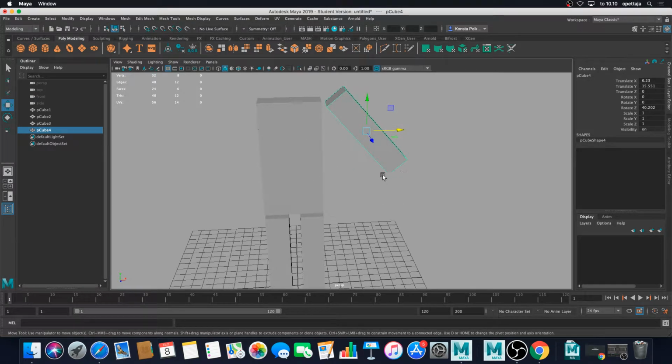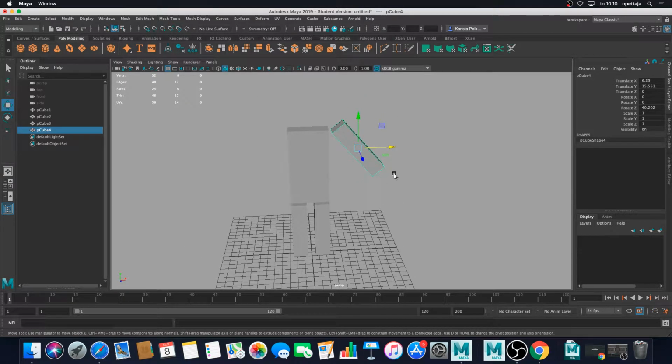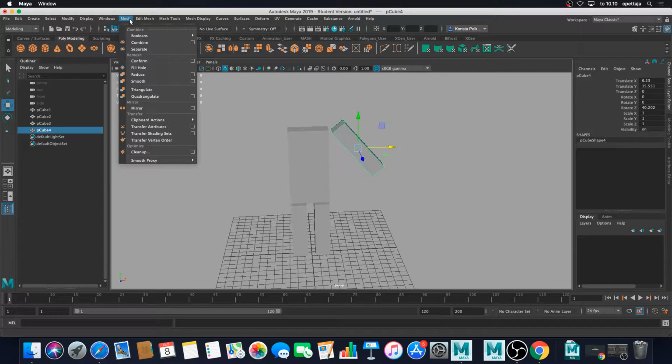But now when I'm in object mode with my pcube 4, I can go up here to the mesh options and select the mirror from here.